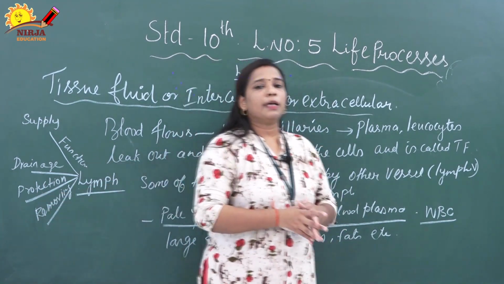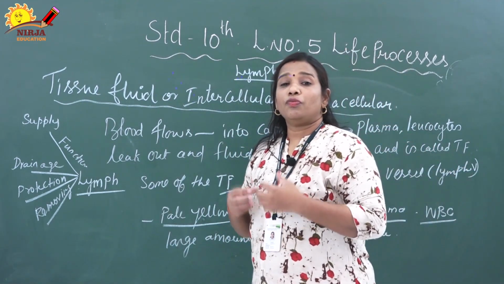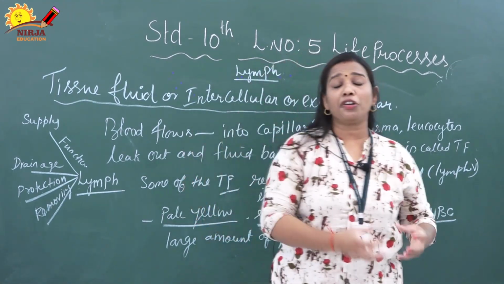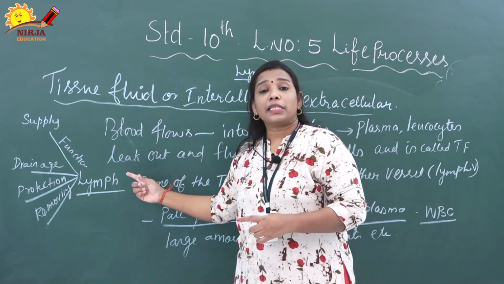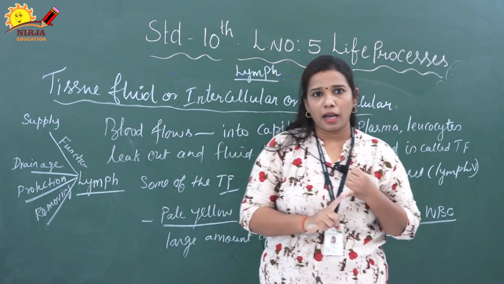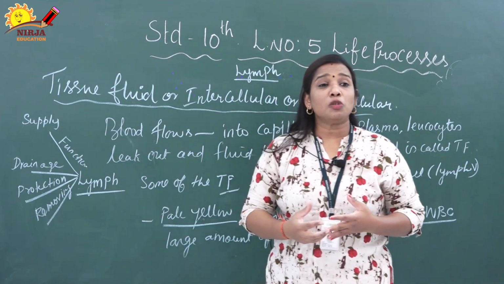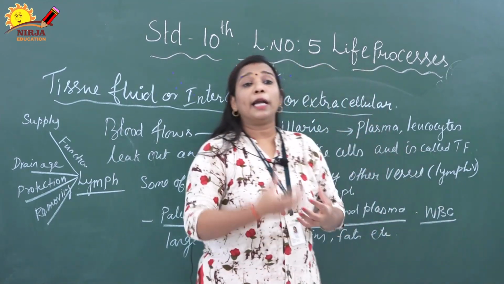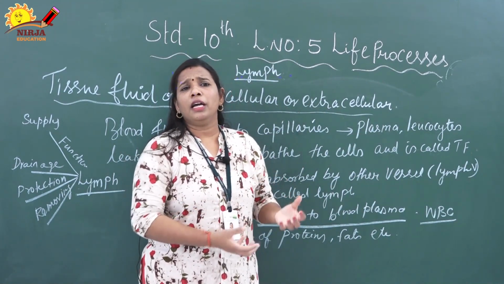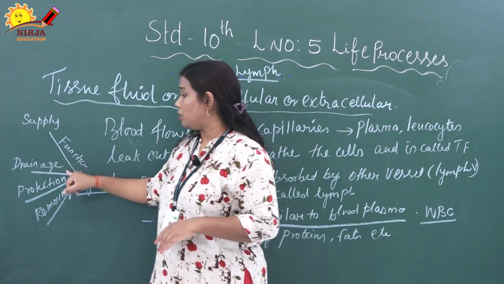What is supply? Supply is the supply of nutrients and oxygen to those places where the blood cannot reach. In those places, nutrients and oxygen can pass with the help of lymph. The second one is drainage. Drainage means draining the excessive fluid and protein back to the blood. That is called the next function, drainage.